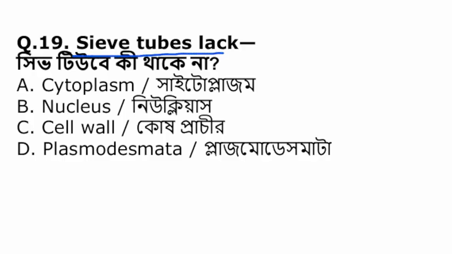Sieve tube lacks. Sieve tube এর মধ্যে কি থাকে না? Cytoplasm, nucleus, cell wall, plasmodesmata. The sieve tube basically lacks nucleus. They are associated with companion cells.